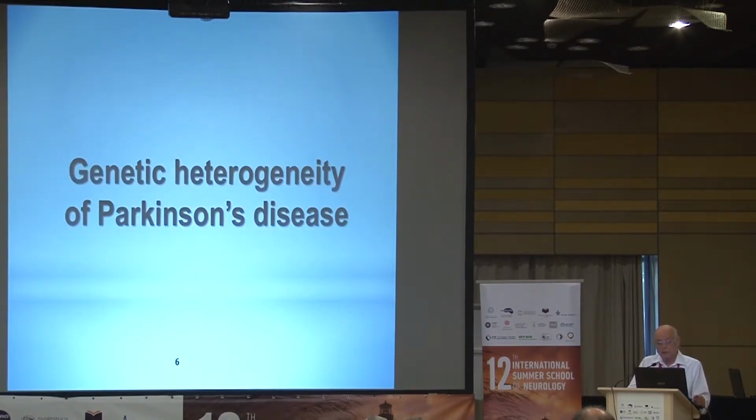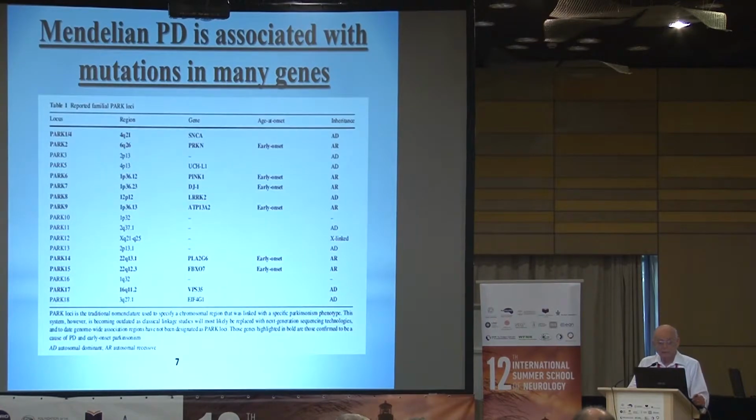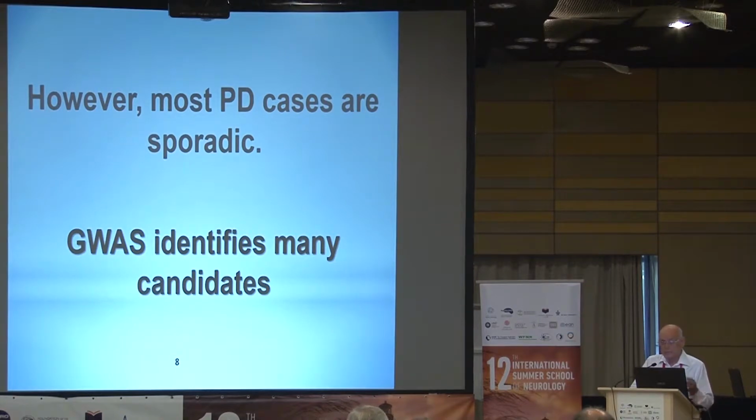There is also genetic heterogeneity, as we know. Not all patients have the same genetic background. In a few cases, this is due to Mendelian dominant or recessive gene mutations. So these are numbered here. There are a couple more, perhaps. So this is for the Mendelian familial cases, but these are, of course, a small minority of the group of patients with Parkinson's disease, and most patients have a sporadic disease, and we look at the sporadic diseases and try to find out whether there is a genetic background to them.